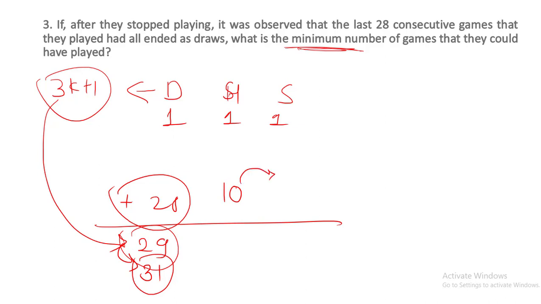So minimum number of games won by second player कितने हो सकते हैं? अभी 11 नहीं, 10 ही हो सकते हैं. देखो, 11 भी हो सकते, but 11 से कम भी possible है, 10. So when both the players have won 10 games, okay, 20 plus 31 draws, so total number of games will be 51 and not 52. Second player के 11 भी हो सकते, not necessarily it has to be more than 10. Okay, so total number of games minimum it could be 51.